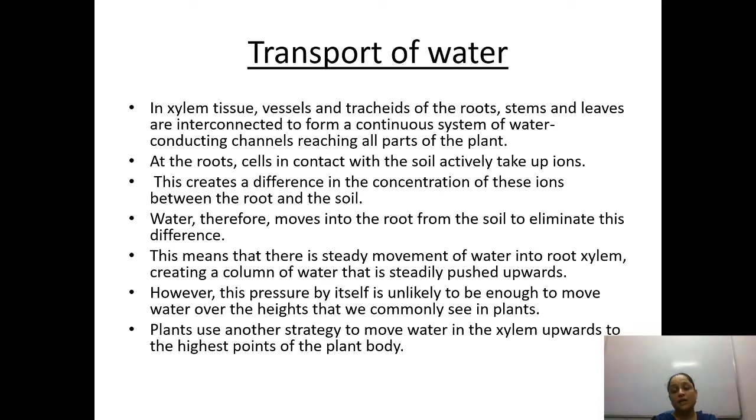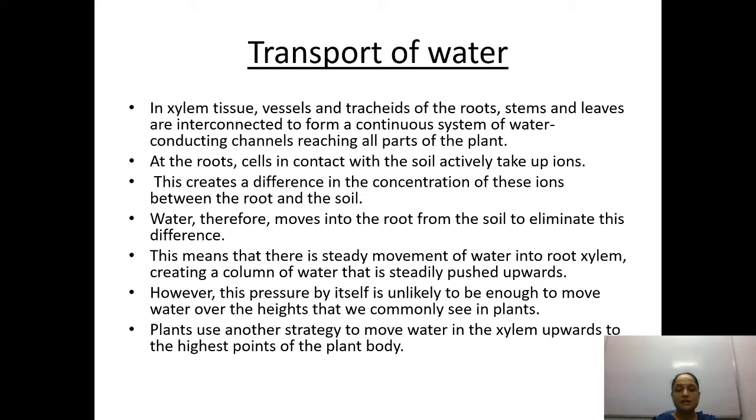And next, at the upper surface where the leaves are, there is transpiration. Transpiration means whatever excess amount of water there is will be released in the form of vapor. So ultimately there will be a deficiency of water in the upper part of the plant. That is the reason they are going to suck that water from the lower part of the plant. Because of the pressure gradient, the water is going to move upward.